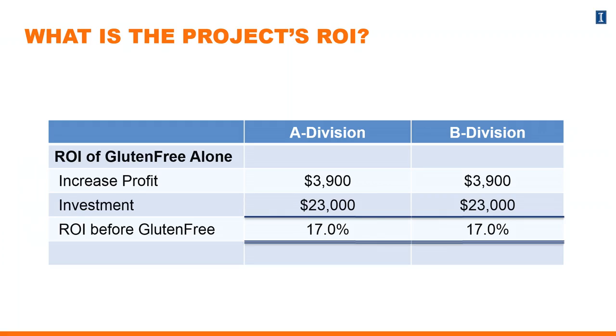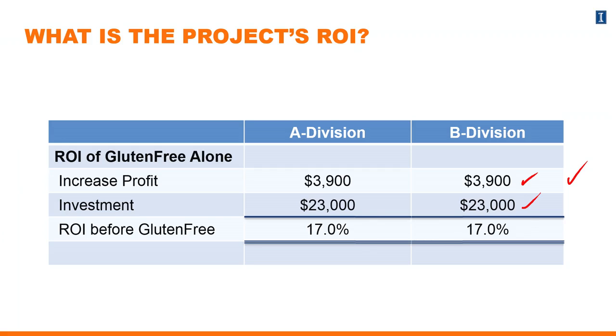So let's take a look at the return on investment of the gluten-free option. The increase in profit, or the profit that's earned by the gluten-free option, is $3,900 for Division A and $3,900 for Division B. It's the same for each of those divisions. And the investment that's required to install the ovens and machinery is $23,000 for both of those divisions. So therefore, just for the gluten-free investment, or menu investment, we will earn a 17% return on investment. That's $3,900 divided by the investment base, $23,000.